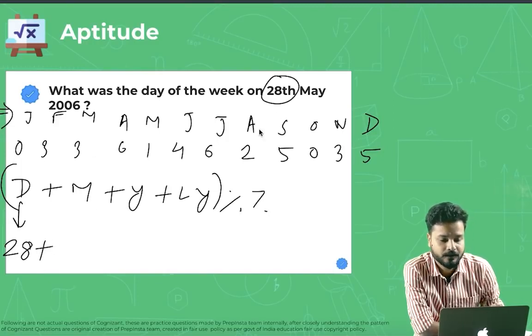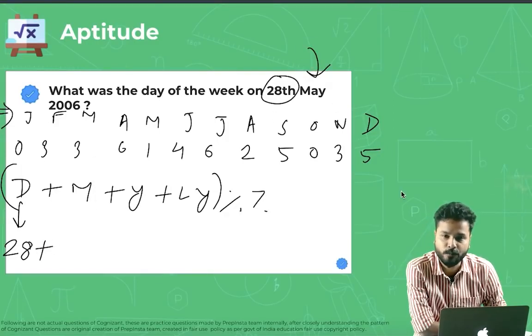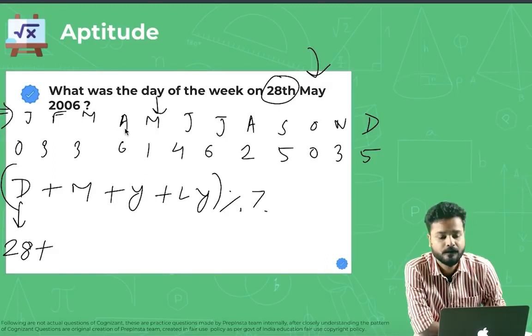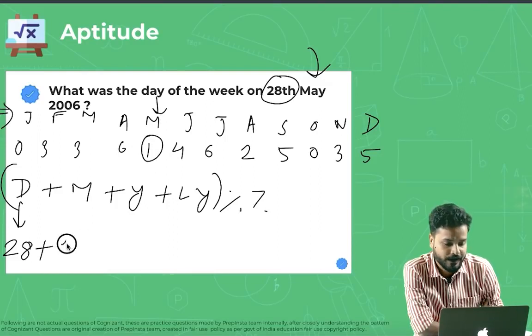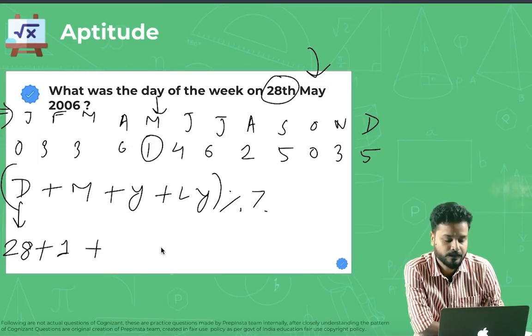What would be M? The month is May, so you'll try to put 5. That is wrong. That is where you have to use the code. For May, the code is 1, right? So write 1 here. Plus Y.